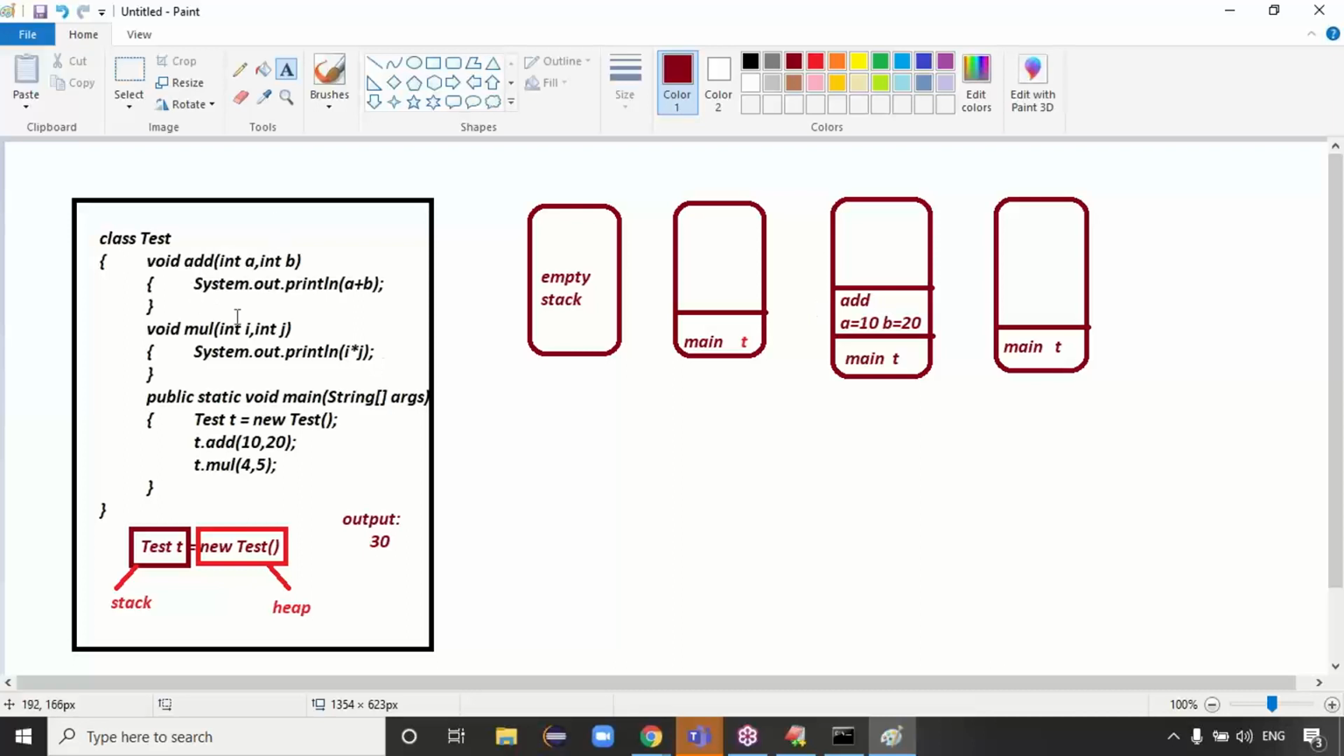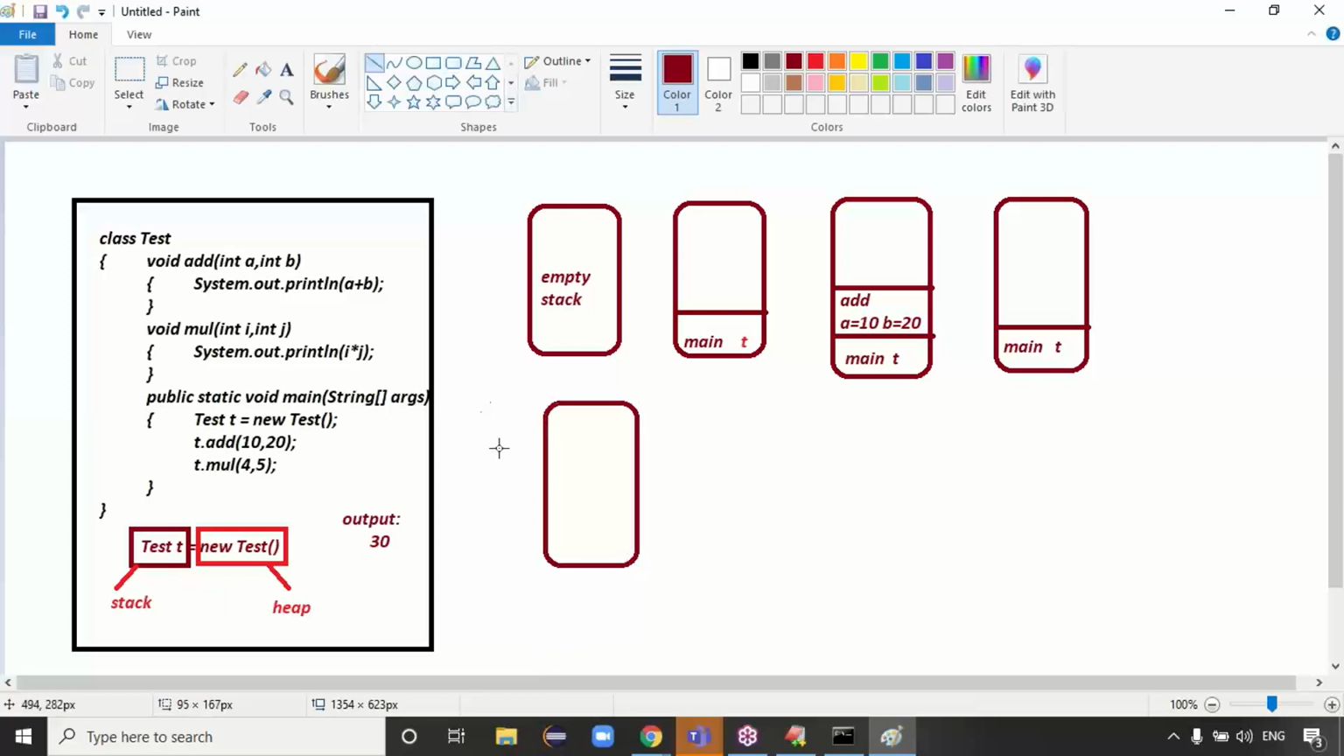That's what local variable scope is: only within the method, right? Guys, yes or no? Exactly. So add is completed. After completion of add, the JVM calls one more method. Which method? The multiplication method. What happens when the multiplication method is called?